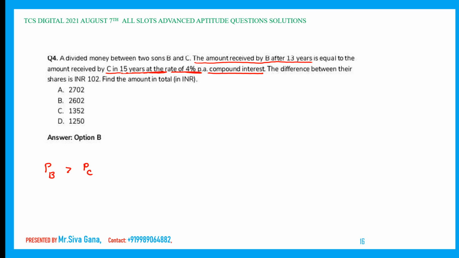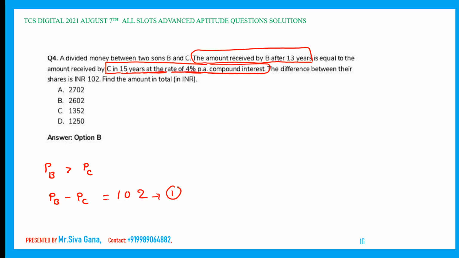Because the amount received by B in 13 years is equal to the amount received by C in 15 years, B gets the amount in less time, which means his principal amount should be more. That principal comes from A. Therefore, definitely B has more amount. So the difference PB minus PC, principal of B minus principal of C, is given as 102. Let it be the first equation.